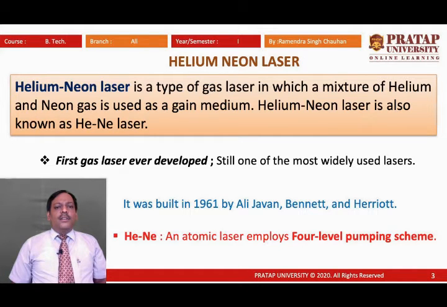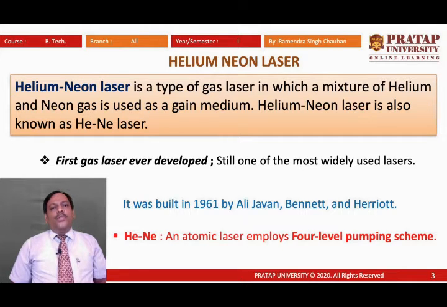It was built in 1961 by Ali Javan, Bennett and Herriott at Bell Telephone Laboratories. Helium neon, an atomic laser, employs 4-level pumping.